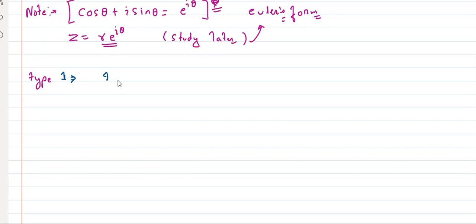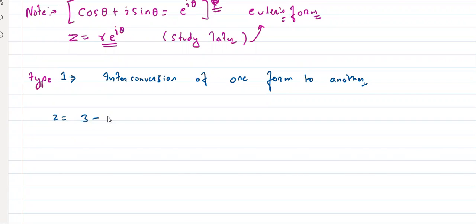Interconversion of one form to another. Yes or no? तुमको बोल दिया जाएगा z is equal to 3 plus 4i. Convert into polar form.